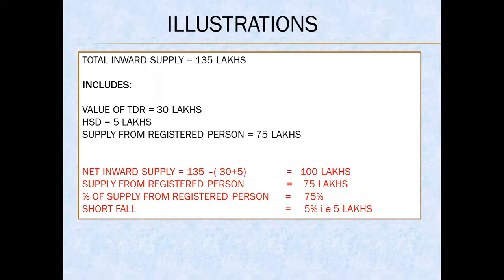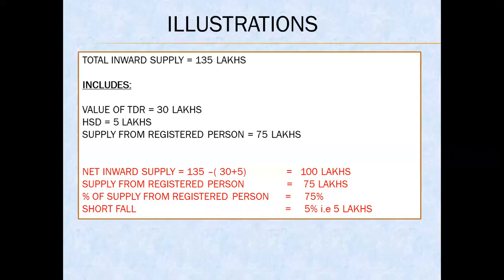In this case, the net inward supply is total inward supplies less TDR, FSI, petrol, diesel, electricity, motor spirit and natural gas. So the net inward supply would be 100 lakhs after excluding the 30 lakhs of TDR and 5 lakhs of HSD from the total inward supply.